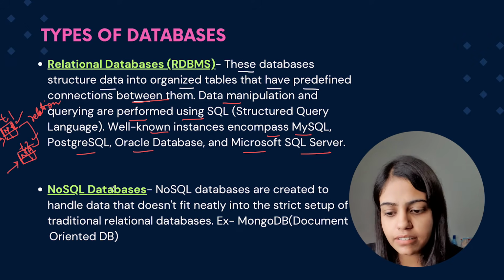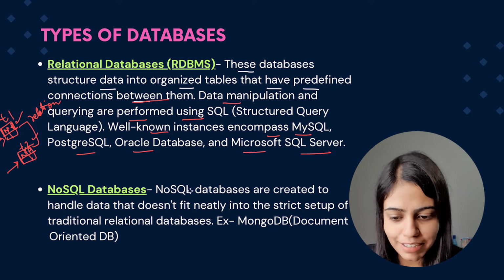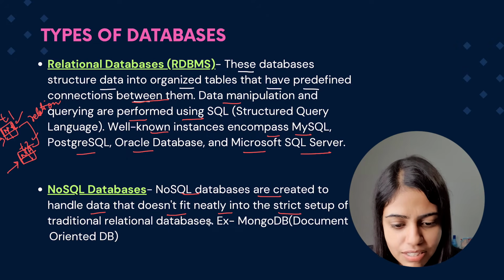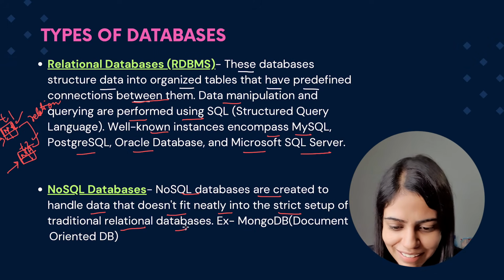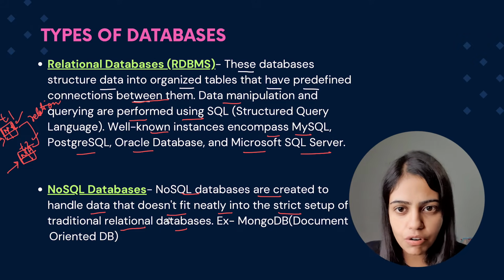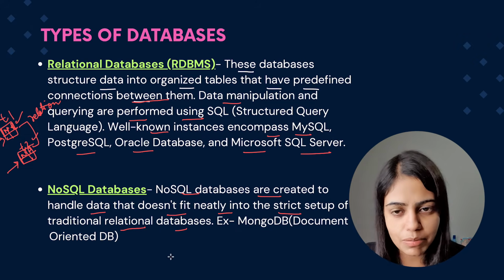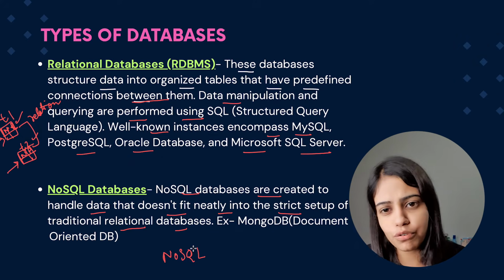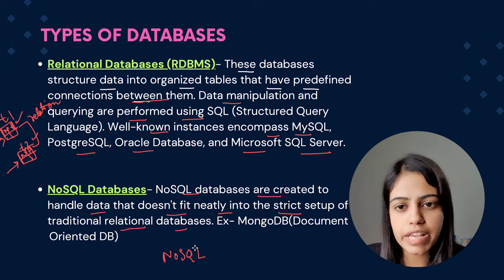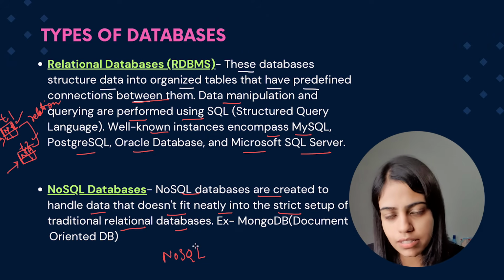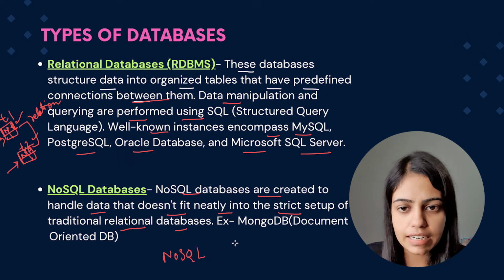Now coming to the second term, NoSQL databases. NoSQL databases are created to handle data that does not fit neatly into the strict setup of traditional relational databases. What does this mean? A few minutes ago I told you what NoSQL means. In a NoSQL database, we don't store data in rows and columns, and we don't query things like from this row we get this, from this column we need this. We don't store data in that format.